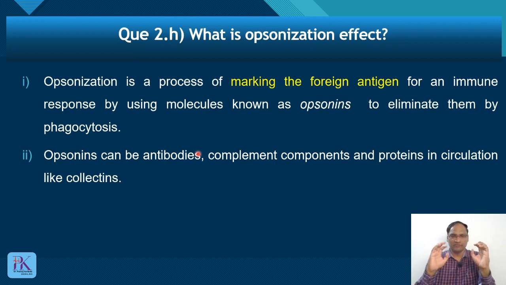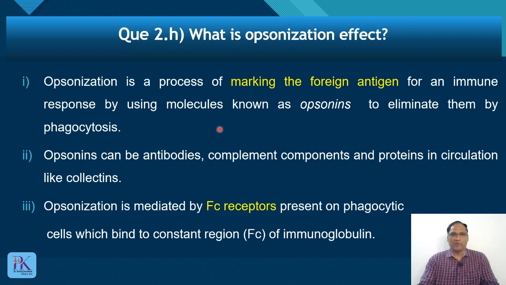So what is opsonization? Marking foreign antigen by antibodies, by complement components, and some proteins like collectin. Now we will see what happens during opsonization. It is mediated by Fc receptors which are present on phagocytic cells, and they bind to the constant region or Fc region of the immunoglobulin, mainly IgG. So we have seen which are the opsonins: antibodies, complement components, and collectin.